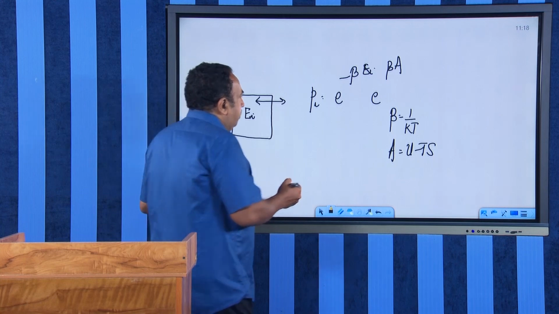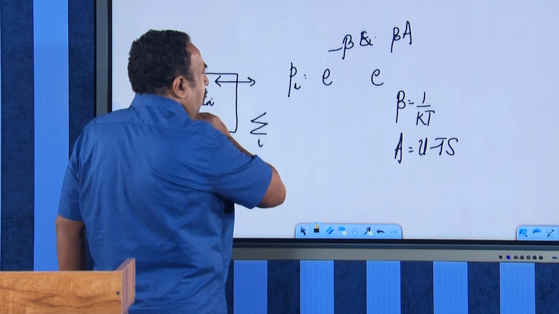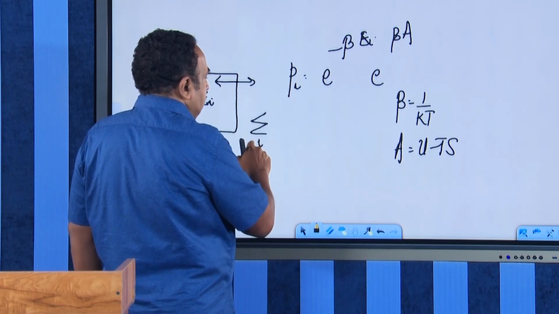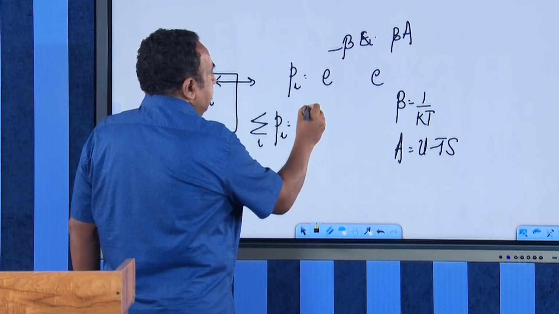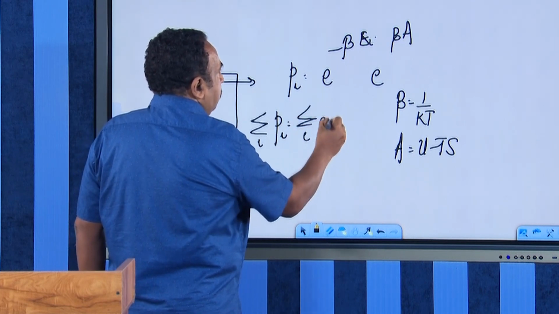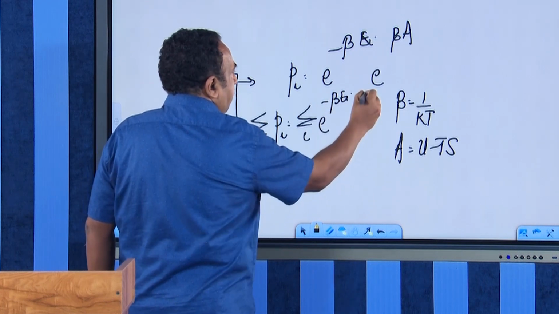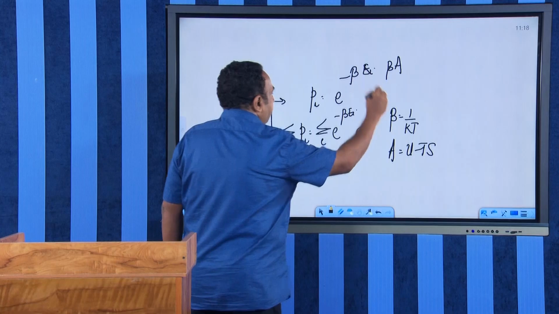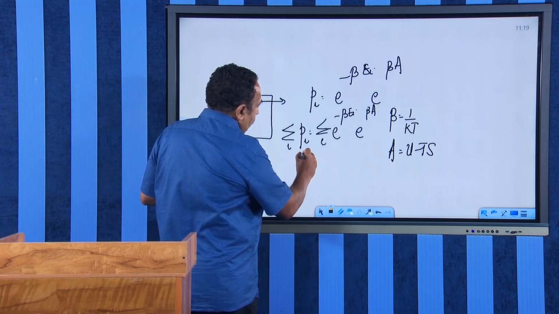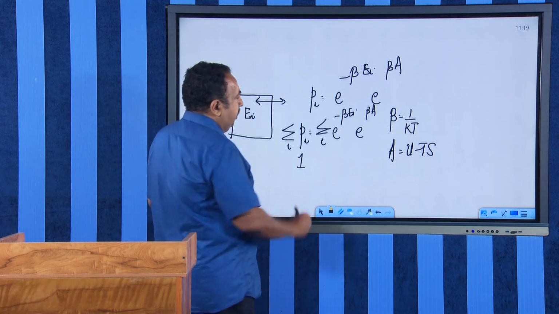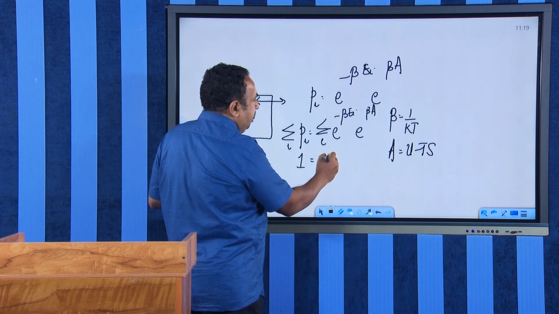Okay, let us make some mathematical manipulation here. I will take the sum over all the available states, sum over i. Therefore, this equation will become sum over i of p_i is equal to sum over i of e raised to minus beta E_i, and this summation is not applicable for e raised to beta A. And what is the sum over all the probabilities? It will be equal to 1. Therefore, this is equal to, I can say, sum over i e raised to minus beta E_i.